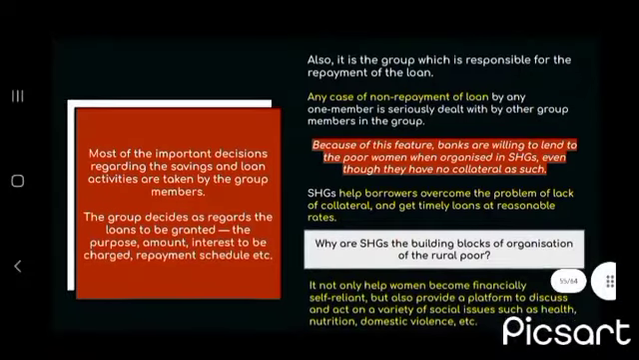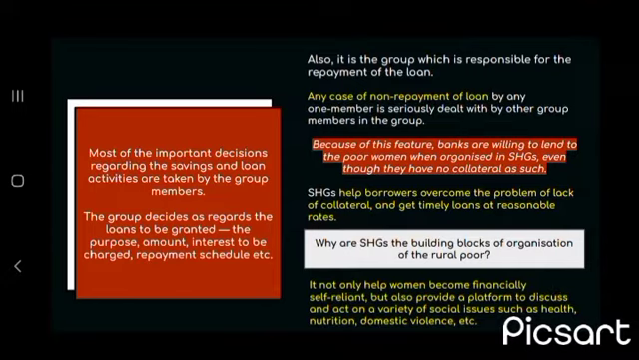Also, it is the group which is responsible for the repayment of the loan. Any case of non-repayment of loan by one member is seriously dealt with by the other members in the group. Because of this feature, banks are willing to lend to poor women when organized in SHGs even though they have no collateral as such. SHGs help borrowers overcome the problem of lack of collateral and get timely loans at reasonable rates.